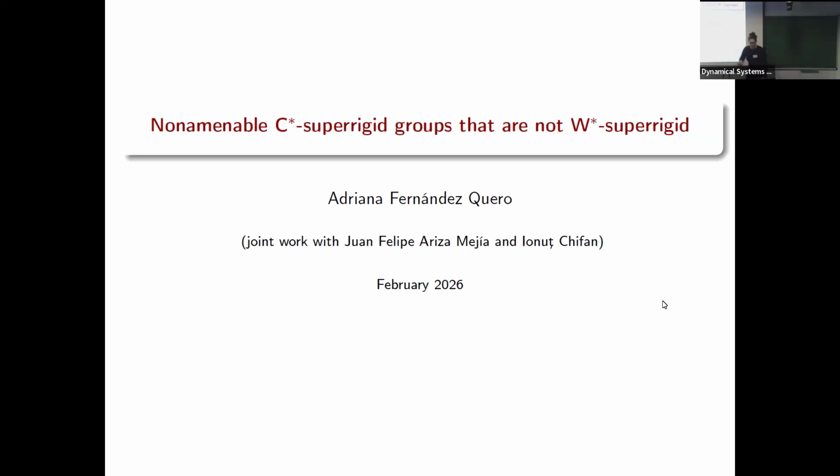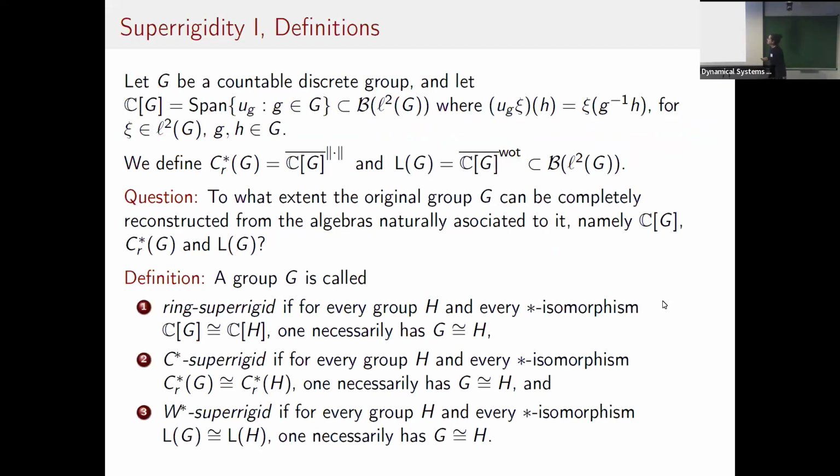So I will be talking about some examples of non-amenable groups that satisfy these two properties, mainly that they can be recovered from their C-star algebra, but not from their von Neumann algebra. And this is joint work with Juan Felipe Ariza Mejia and Yunus Skifon. Okay, so first I'll define what these superrigidity notions mean.